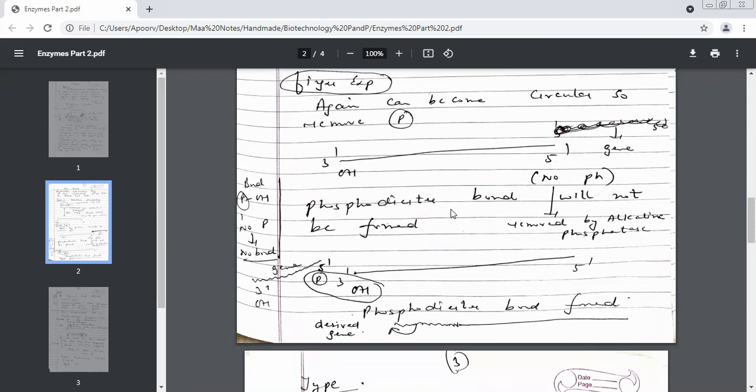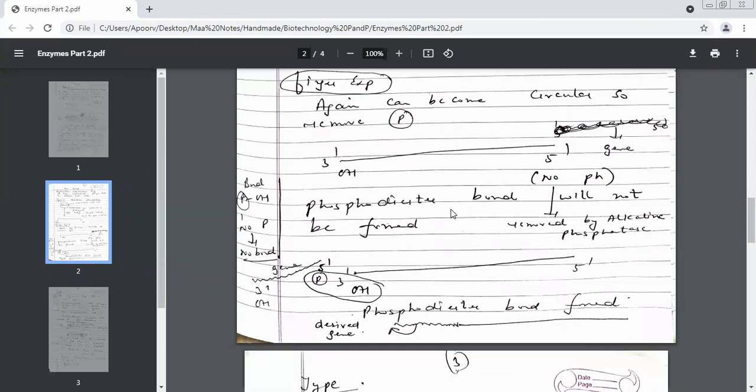Phosphodiester bond. And your linear DNA remains to be which structure? Linear. So what is the function of this enzyme? Alkaline phosphatase. It removes phosphate group.